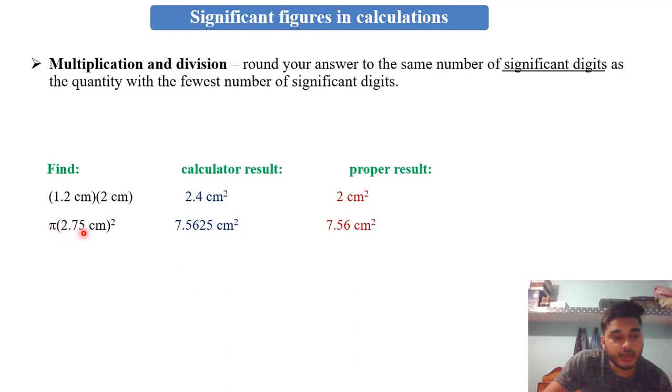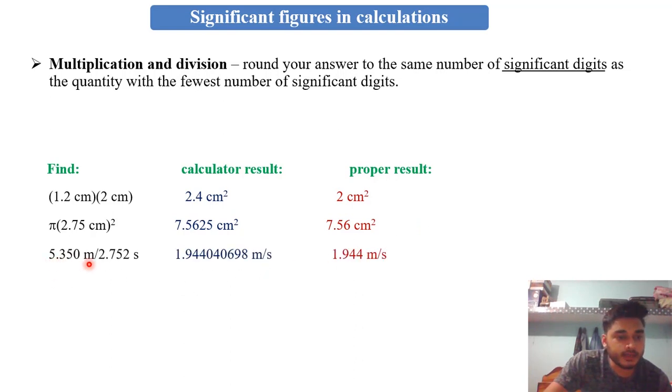So if we multiply this, it will be 7.5625. But how many significant figures can we take here? That is only 3. So if we want to take 3 significant figures, what can we include? Only 7, 5 and 6. So here it is 756, meaning 7.56 centimeter is our proper result.